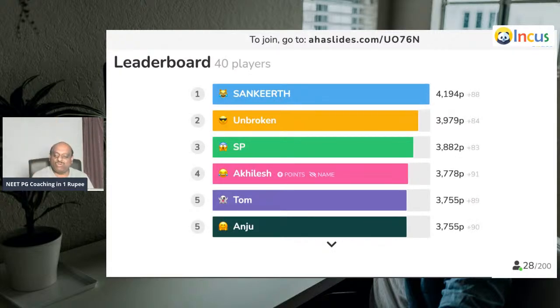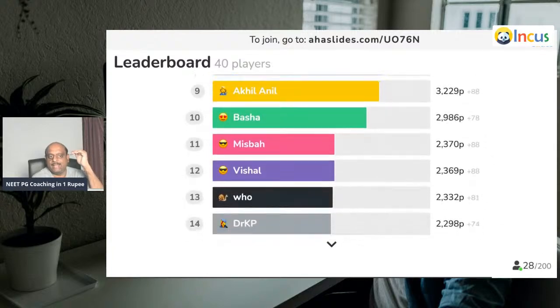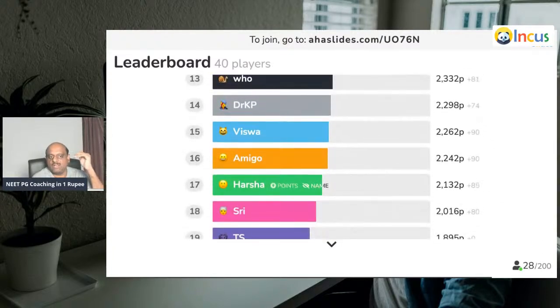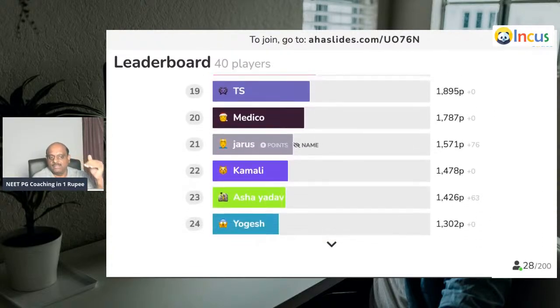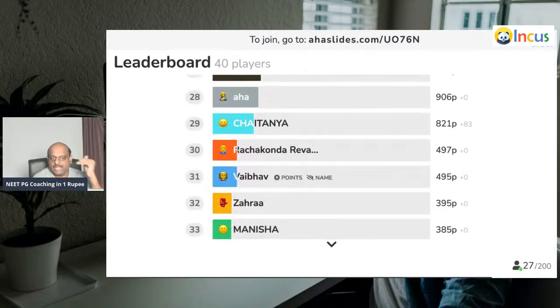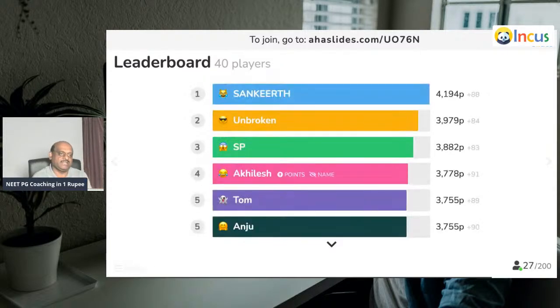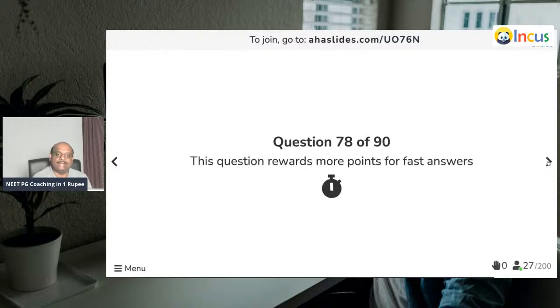Wow, there we see 40 players fighting. Sankirti is on the top. Unbroken, SP, Akhilesh, Tom, Anju, Meghalaya, Basha, Misbah, Vishal, Vishwa, Harsha, Kamali, Yogesh, Karan Murmu, Chaitanya, Rajakonda, Manisha, Kaleen Bhaiya, Aishwarya. Wow, doctor, I'm so happy. I'm so happy.